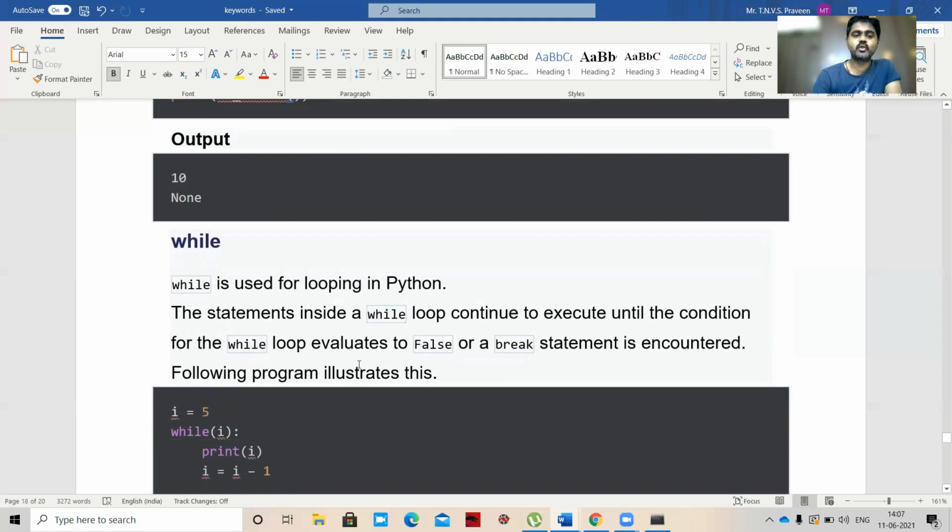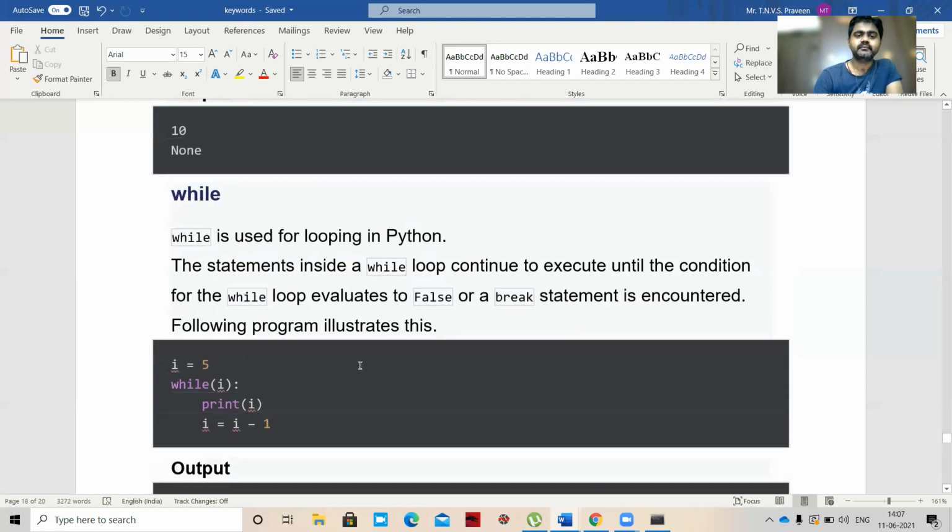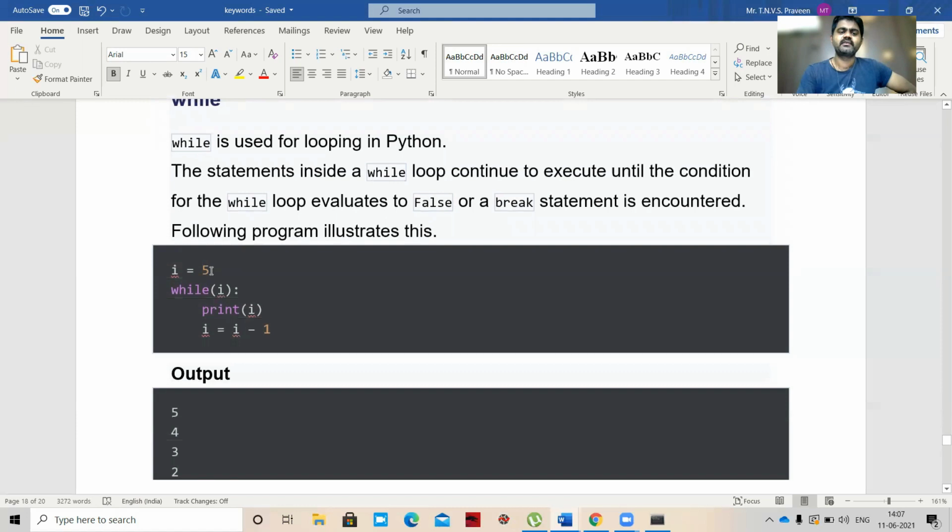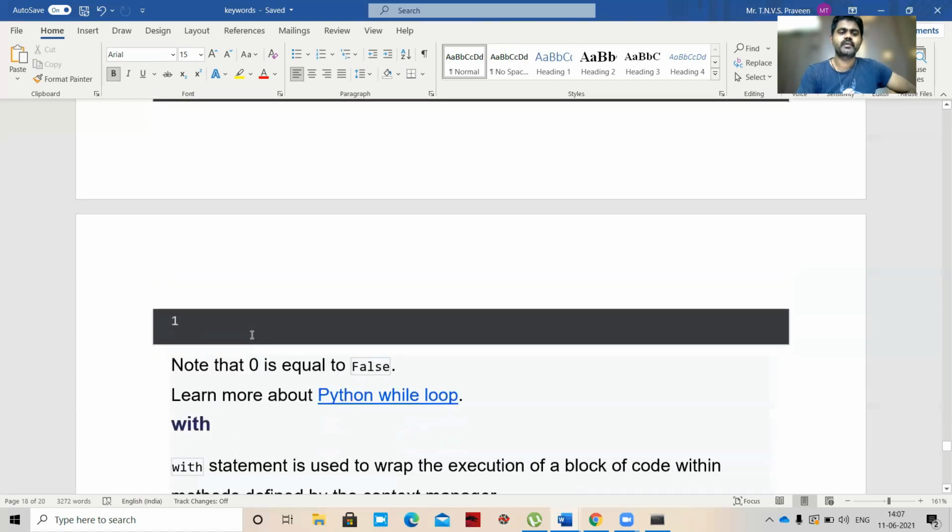So next is while. So while is used for looping in Python. The statements inside a while loop continue to execute until the condition for the while loop evaluates to false or a break statement is encountered. So i equal to 5, while i: print i, i equal to i minus 1. So 5, 4, 3, 2, 1. Okay. So note that 0 is equal to false. So up to 1 will be printed.